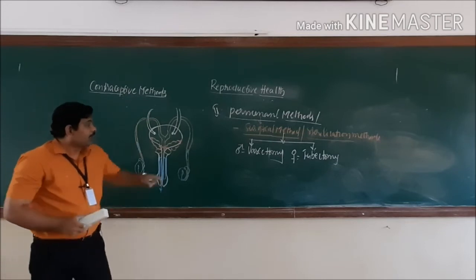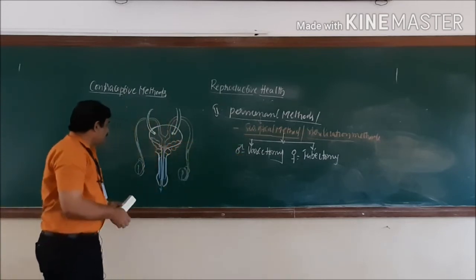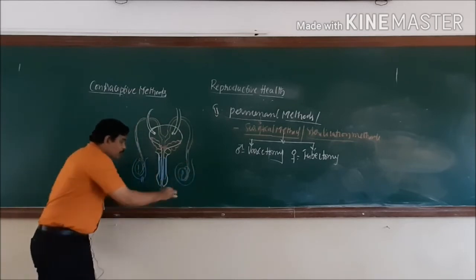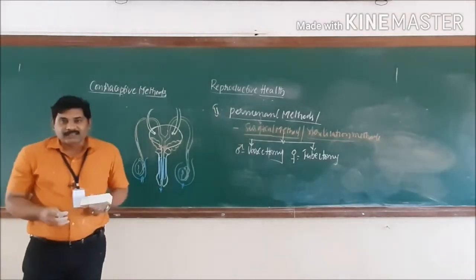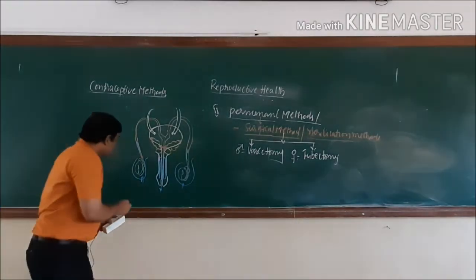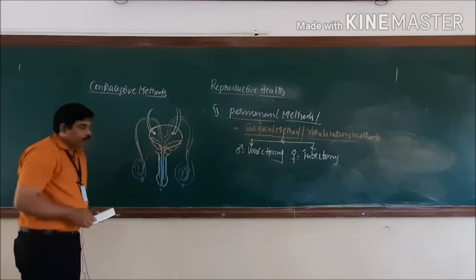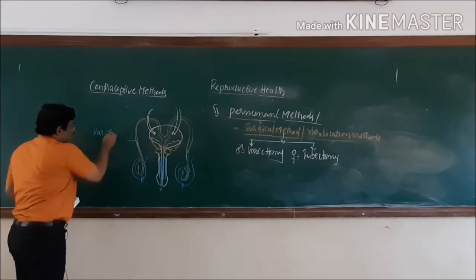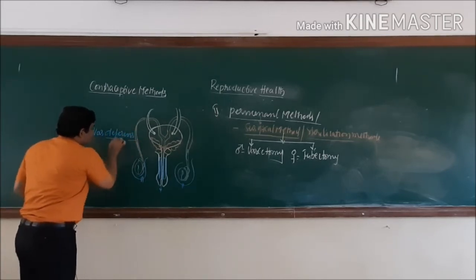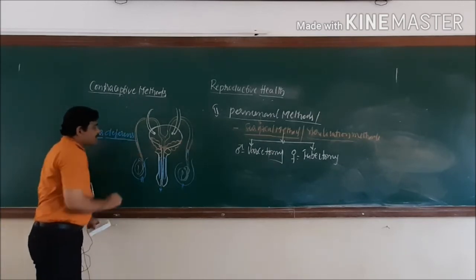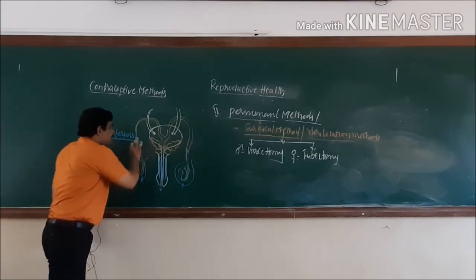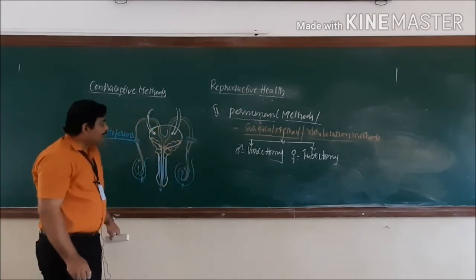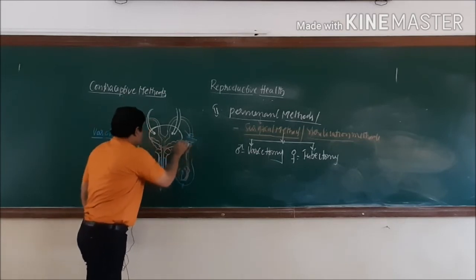In the case of vasectomy, a small incision is made on the scrotum. The scrotum is a sac-like structure present around the testes. An incision or cut is made on the scrotum so that they can take out the vas deferens. This is an important part: the vas deferens is cut and some portion of it is removed. The 2 cut ends of the vas deferens are tied up.